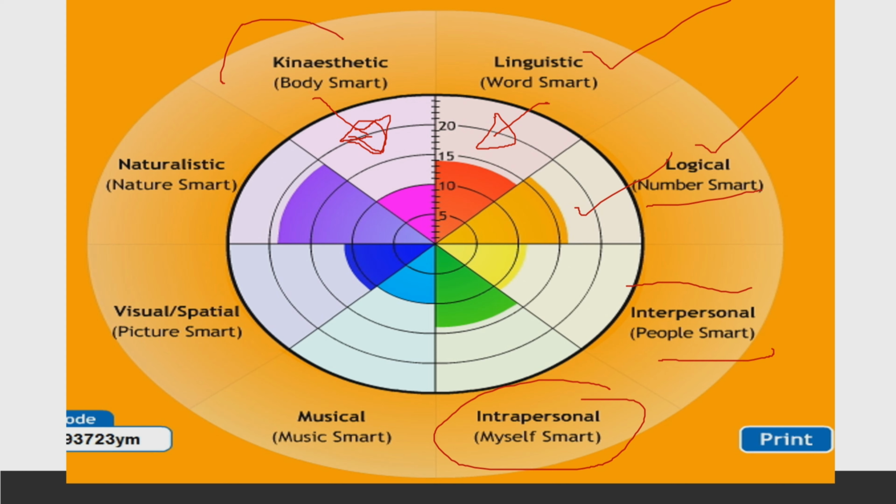Then you have musical smart. They learn with the help of a lot of rhymes or music involved. And then you have visual learners or spatial learners who are picture smart. You need to show them a lot of visual things. You need to show them a lot of visual aids with the help of which they can tag those pictures in their mind. And lastly, there are naturalistic learners or nature smart. Engage them with nature, field work, take them out. They love to learn when you take them out and engage them in different activities.